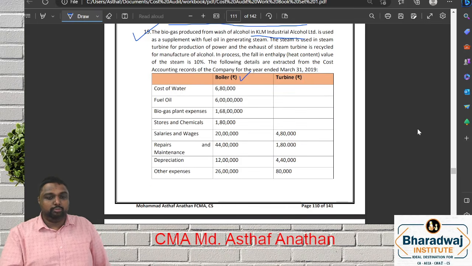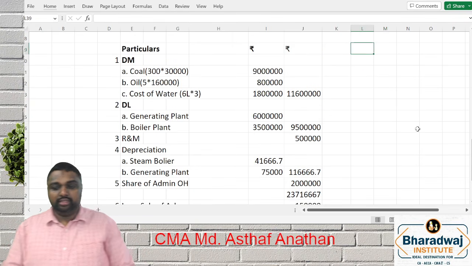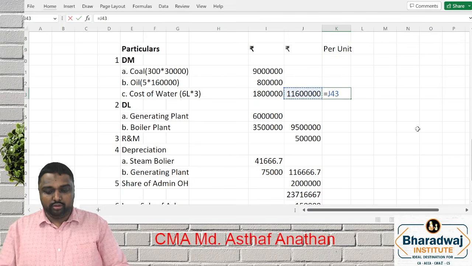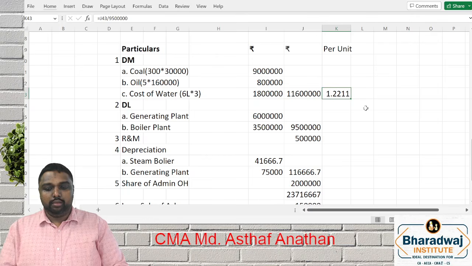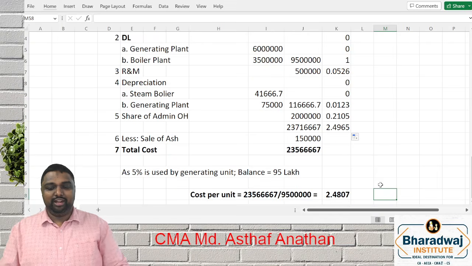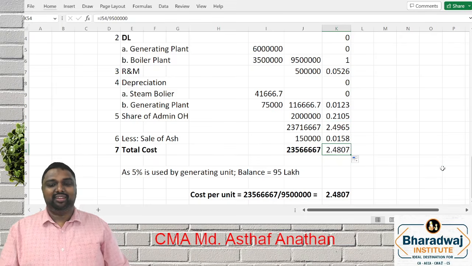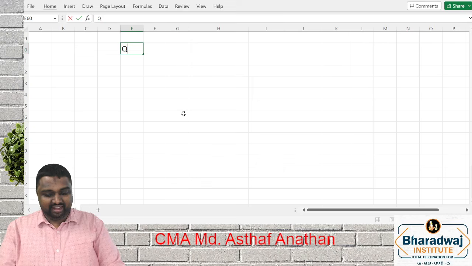We can do per unit also. In the previous question also we can do per unit like this. Here you can add one column for per unit, dividing by 95 lakh. That is also advisable but not mandatory. You will get the same answer. In your intermediate, you might have done a lot of questions accordingly. So here we will do it properly. Question number 19.